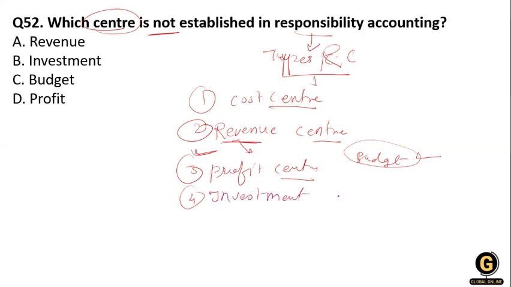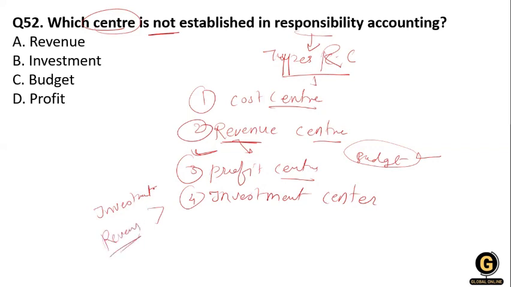The fourth one is the investment center. In the investment center, the responsibility is for both the investment and the revenue.